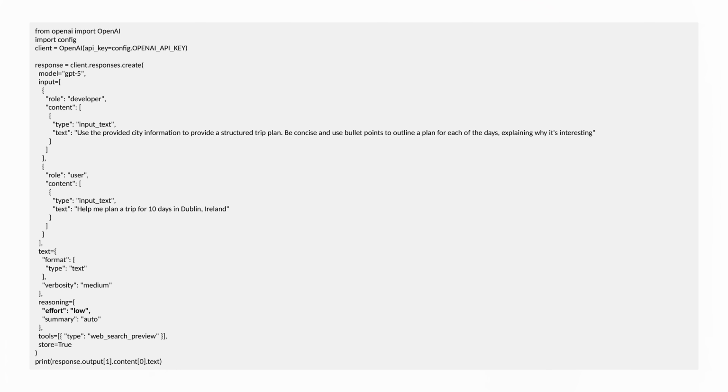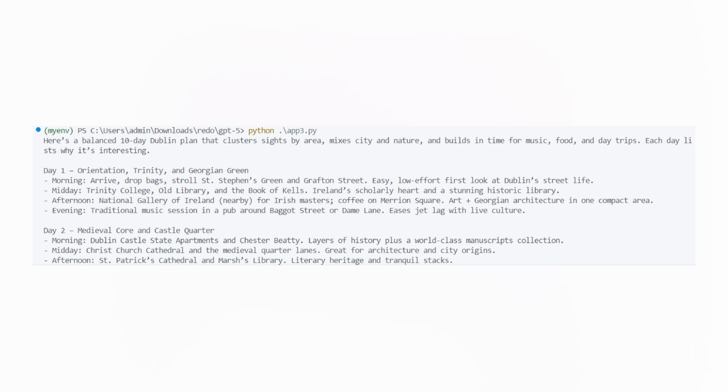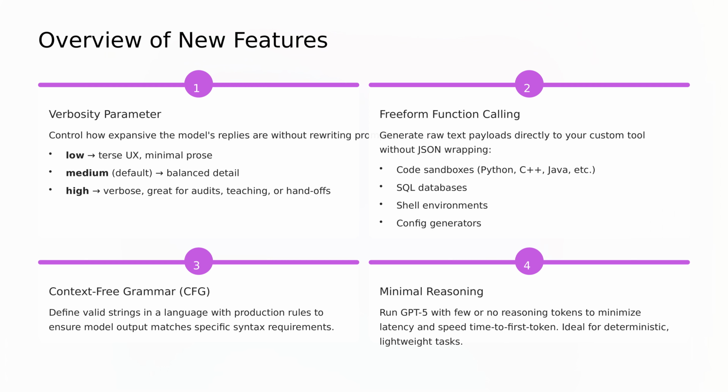Click on the 3 dots and choose code to get the Python equivalent of what we did in the playground. The only thing I changed was set the reasoning effort to low to help speed things up, but everything else is the same. We get a similar response from the command line in Visual Studio Code. Time to talk about the parameters in a bit more detail, namely verbosity, function calling, context-free grammars, and minimal reasoning.